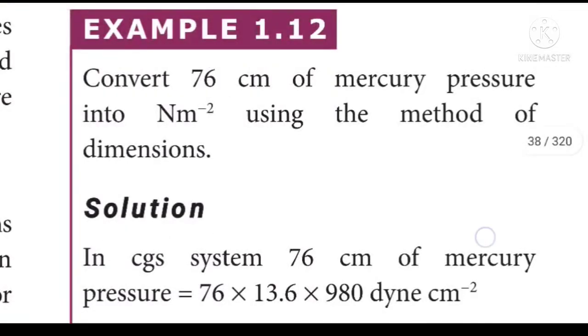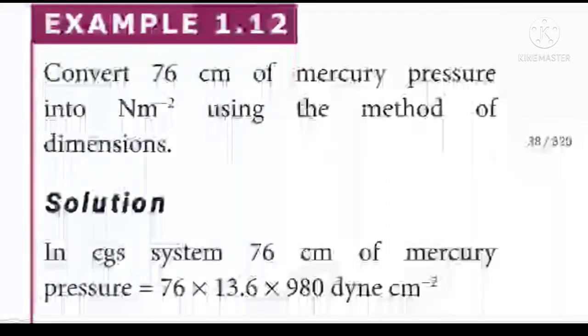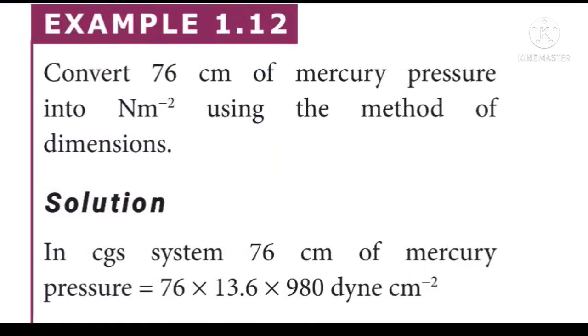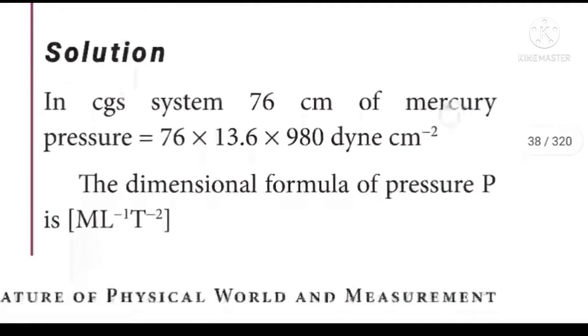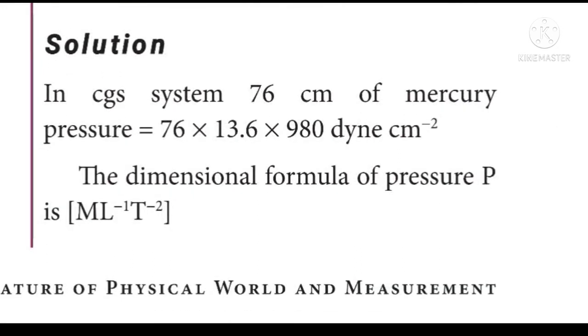In order to understand this application, let us see the example 1.12. Convert 76 centimeter of mercury pressure into Newton meter power minus 2 using the method of dimensions. Solution. Look at the solution. In CGS system, 76 centimeter of mercury pressure can be written as 76 into 13.6 into 980 dyne centimeter power minus 2.